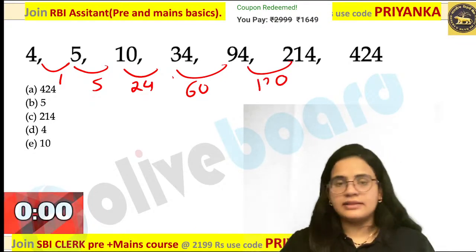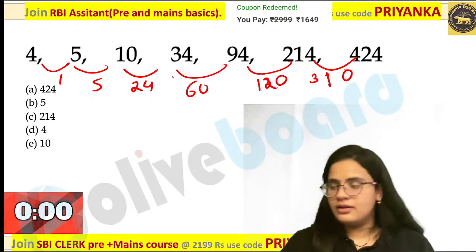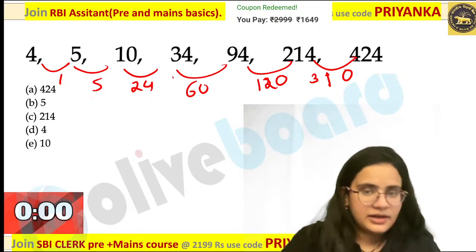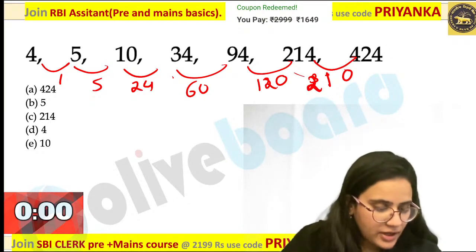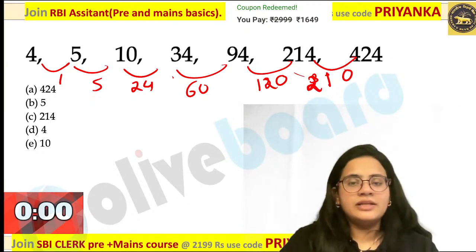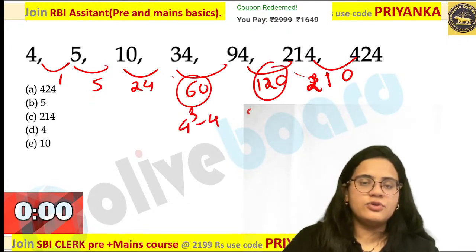Okay, so I think this is nothing but 120. If you are checking this value over here, it is nothing but 310. Are you all getting my point over here? You can observe the number over here. This is 4 cube minus 4. This is 5 cube minus 5.